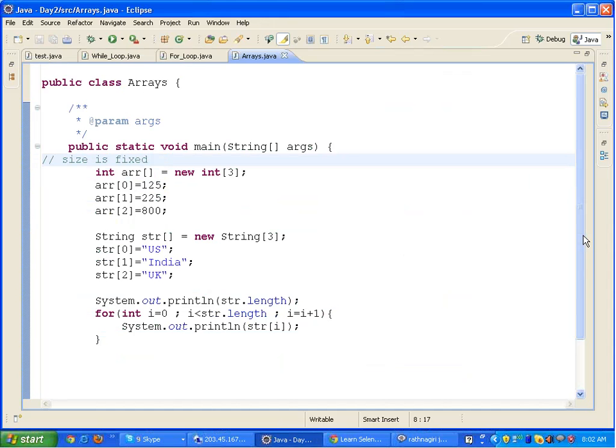So I always discourage the use of arrays unless I know that the size of my data will be fixed. For example, when will I use an array? I have a registration page on a website, and I want to use Selenium to fill in data inside 5 text fields.